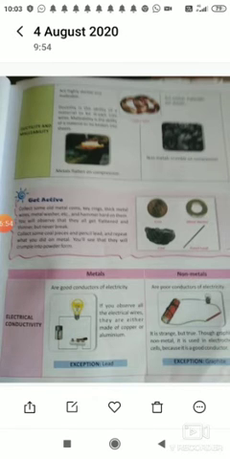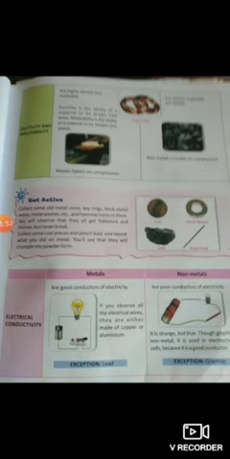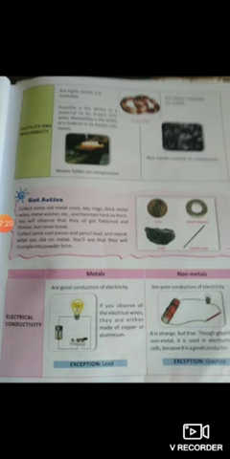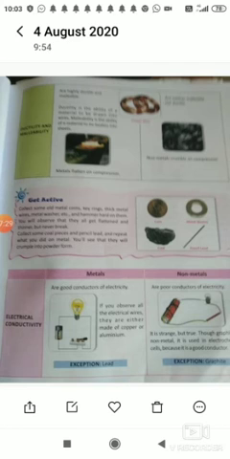Now if you come to the conductivity of metals, metals are generally conductors of heat and electricity. Heat and electricity can pass easily through metallic wires and metals. Suppose you have taken one iron piece and you heat one portion in a gas burner, then the other part will also get heated. Your hands will get heated after some time. But once you heat a non-metal, either it will burn or be destroyed. It cannot pass heat or electricity through it.